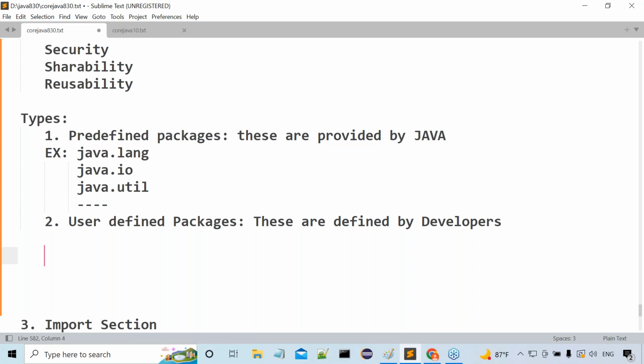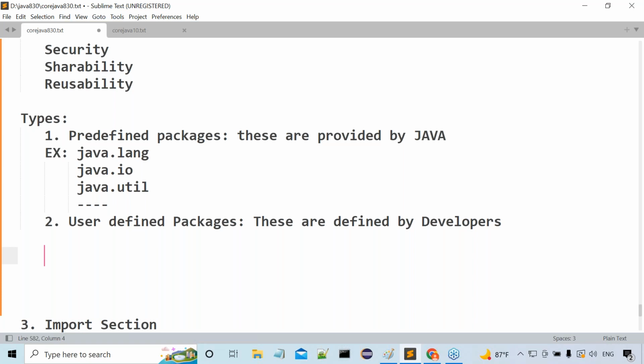But in the case of user-defined packages, developers have two responsibilities. He has to define the package and he has to use that package. Got my point or not? Developer has to define the package, then after that he has to use that package. But in the case of predefined packages, they are already provided by Java, and the developer's role is just how to use them. That is a single role from the developer.